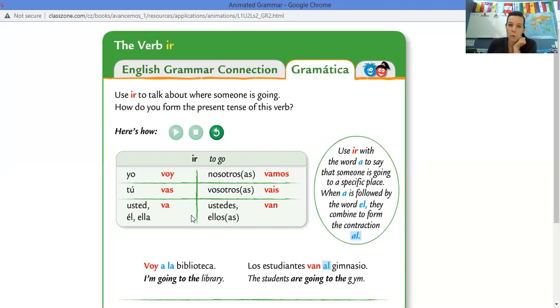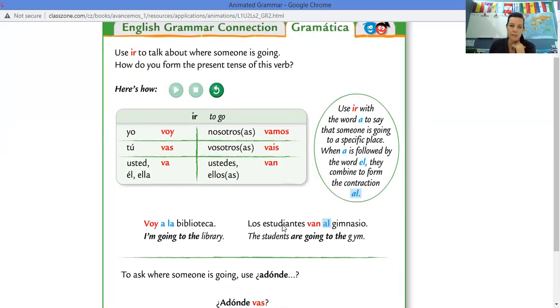So really, what you need to know is when you conjugate the verb ir, you always put an a after it. So it's voy a, vas a, va a, vamos a, vais a, and van a. Because the a again is always used to specify to a place. You're going to a place.